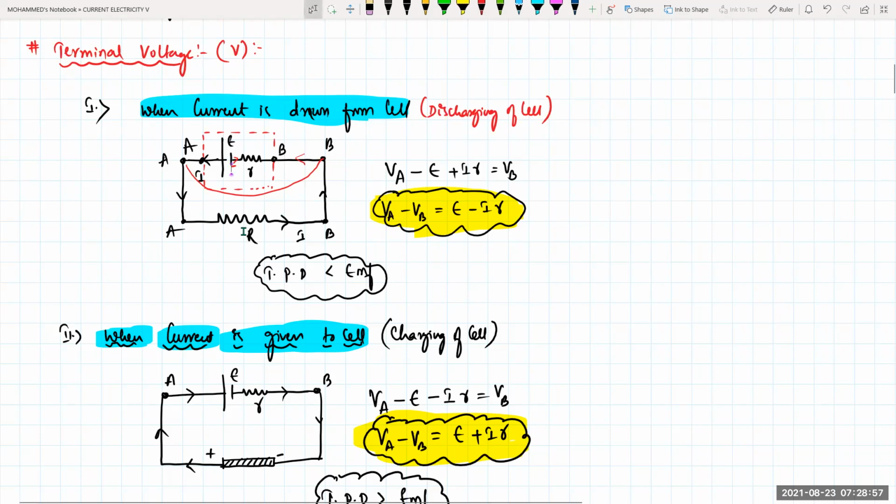The external resistance here is our remote. Suppose the remote is connected here right now, in the place of A and B. So now this remote starts working because of the current from this cell. So slowly, what is happening is, when the current is passing through this remote, there is a loss of the current in this one. So the potential across the EMF, across your A and B, decreases. It will decrease. That is the reason here we are writing VA minus VB is equal to E minus IR. And from the actual EMF there is a flow of current, how much? I into R. So E minus IR will be the terminal potential difference across your A and B. Okay, na?